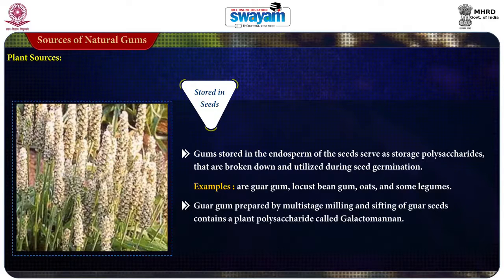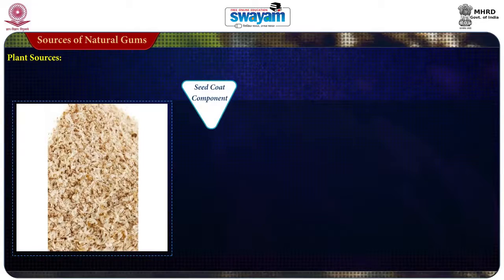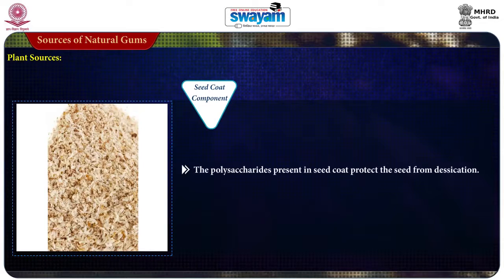Guar gum from the beans is prepared by multi-stage milling and sifting of dry guar seeds, and it contains a polysaccharide called galactomannan made up of galactose and mannose units. Then the seed coat gums: the polysaccharides present in the seed coat protect the seed from desiccation. The examples are the polysaccharides present in isabgol husk.